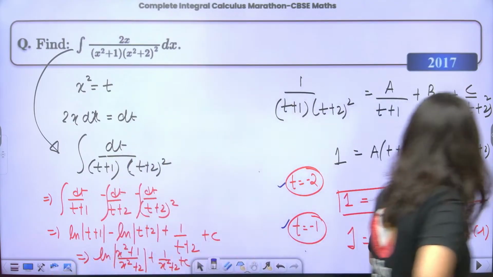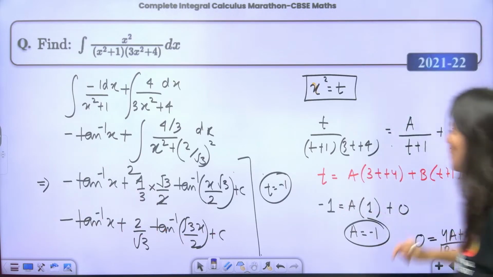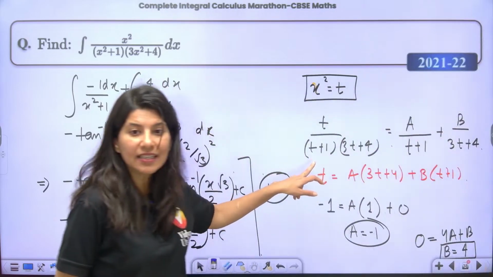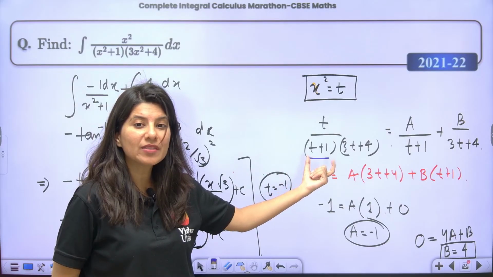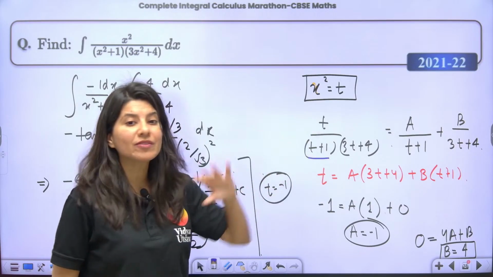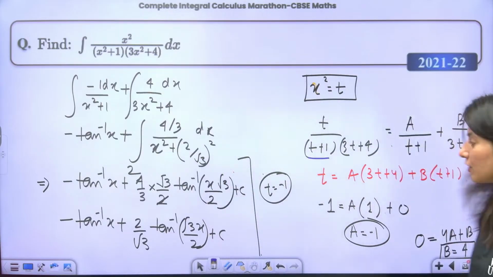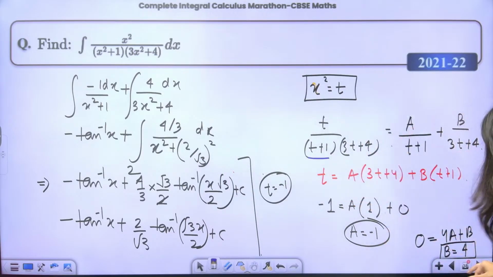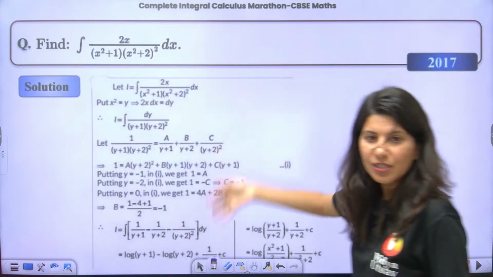If I go back, I'll show it to you. So this was our question, right? Yes, this was the question. Now can you see which value of t I selected? When will this expression become 0? Ma'am, t minus 1 will help you out. Yes? Okay, so one factor becomes 0, so that helps a lot. That is going to reduce your question. So here, can you see, solution is already there.